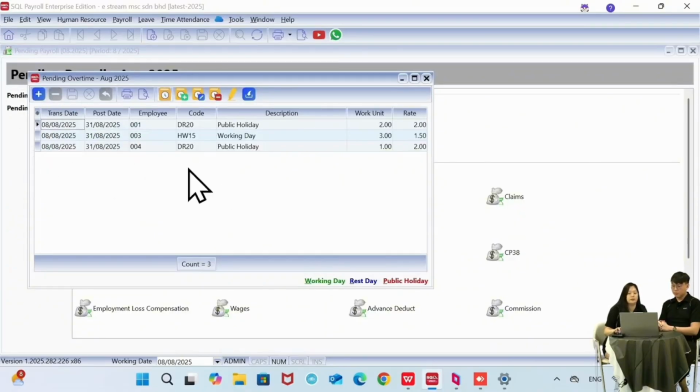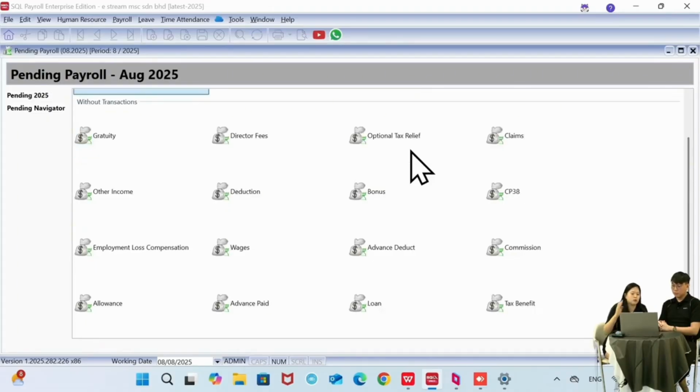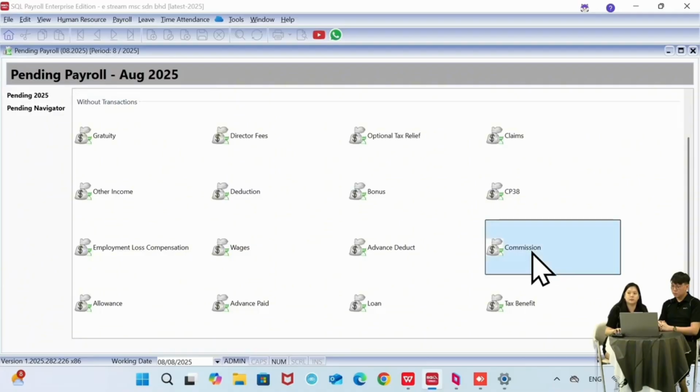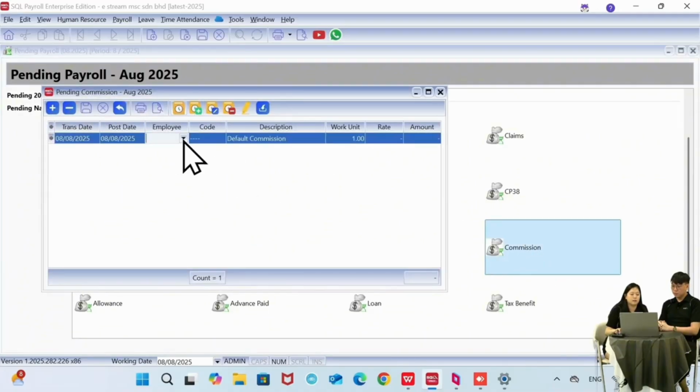Okay, and the same thing, if I have any commission that I have to pay, I can just double click on commission, click on the plus sign, and then select the employee, and then how much is the commission? Let's say 500, I just put over here.